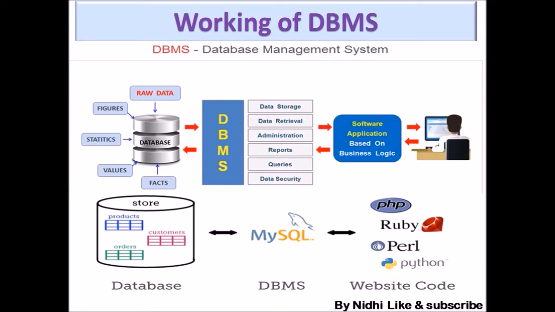Okay. The next thing is software, application software. We have studied in unit 1 that the user always interacts with the application. So we as users are always using software. Software can be written in any programming language, or we call it website code. That programming language can be PHP, Ruby, Perl, Python, Java, etc.